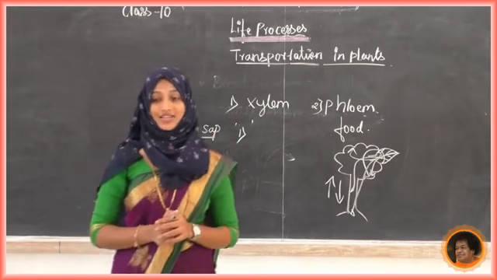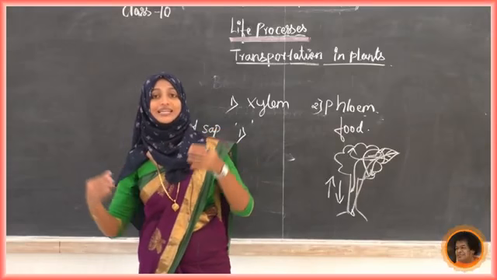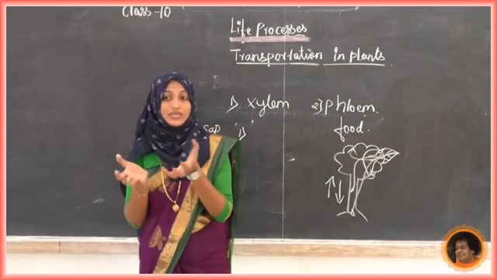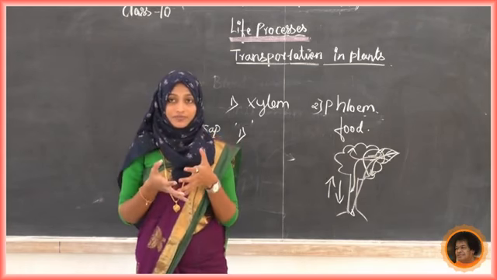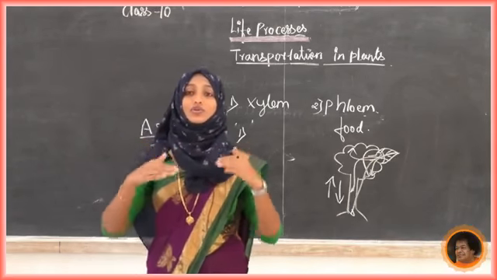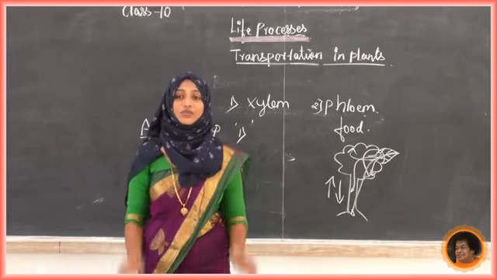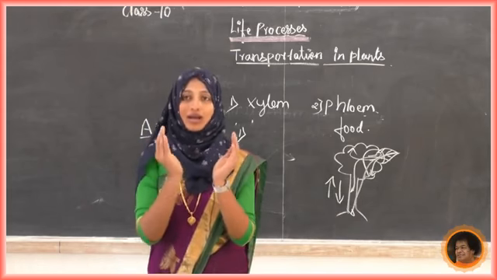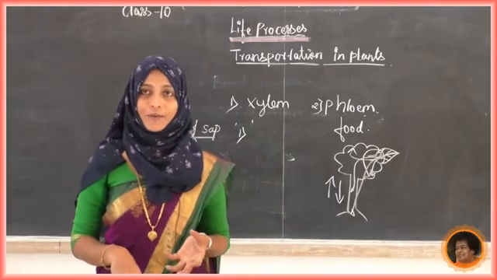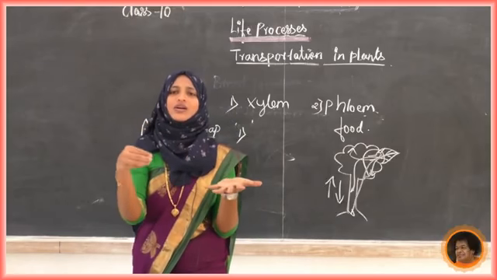Second one, capillary action. Now what happens? The water and minerals reach the root, and the root absorbs them. Now the water is there in the root, not in the tip, it is absorbed. Now it moves to the stem, and that is called capillary action. Simply, students, if you take one glass of water and put one empty straw in it, what will happen? It is an empty straw, without any force, we are not doing anything.